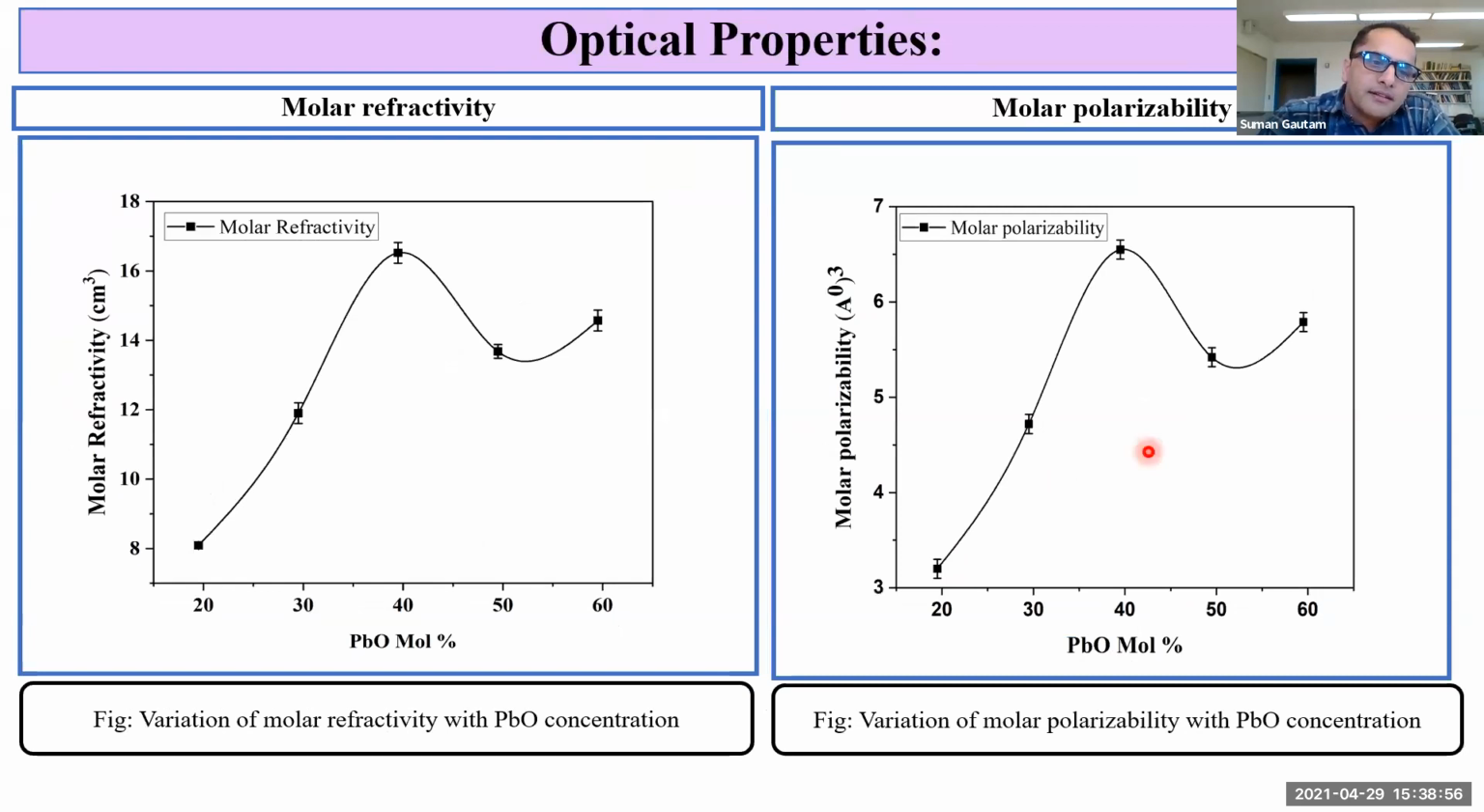This is the variation of molar refractivity with PbO concentration. As PbO concentration increases, molar refractivity also increases and shows a maximum value at around 40 mole percentage. This is the variation of molar polarizability with PbO concentration. As PbO concentration increases, molar polarizability also increases and shows a maximum at around 40 mole percentage.